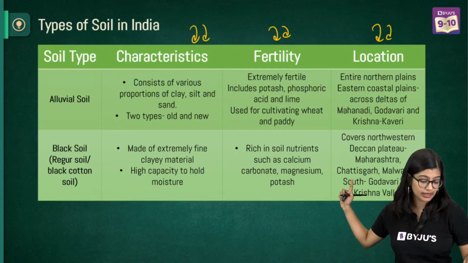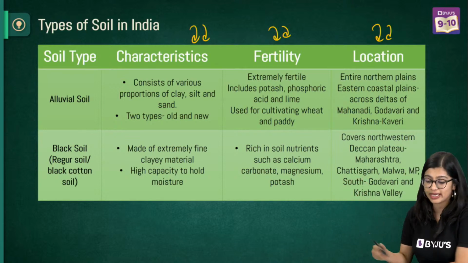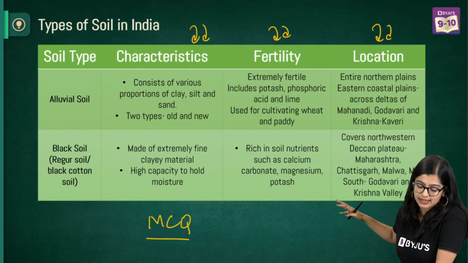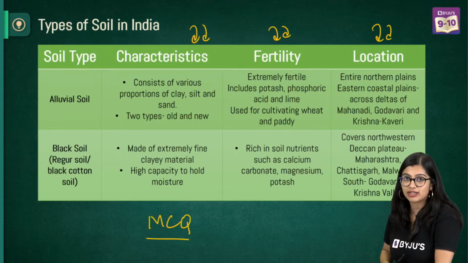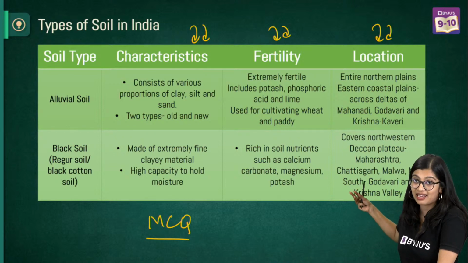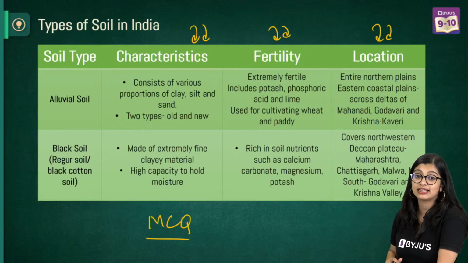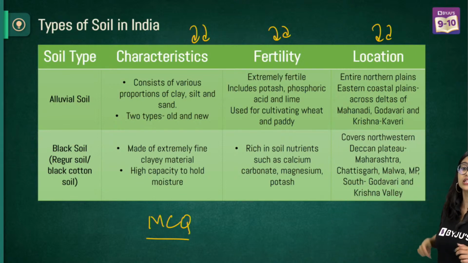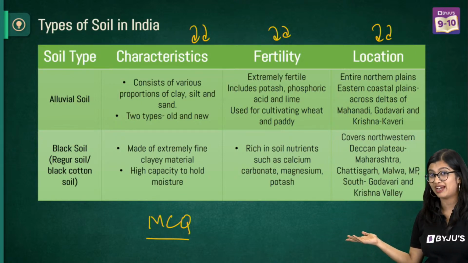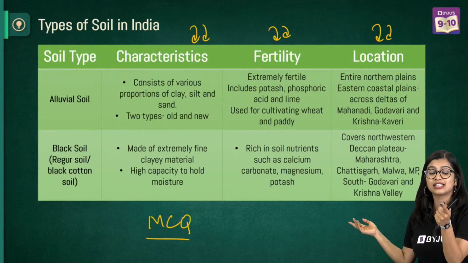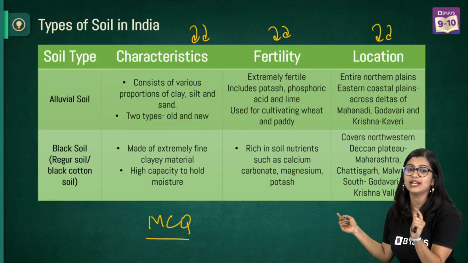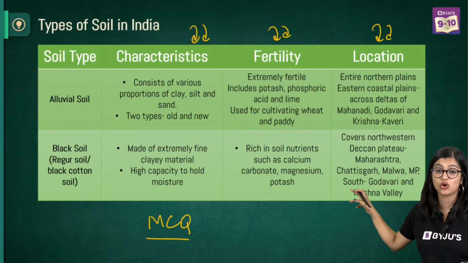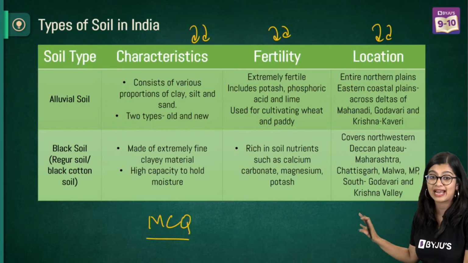But from types of soil, one more thing that they can ask you is objective questions where they will give you some characteristics. For example, this particular soil is made up of fine clay material and it has high capacity to hold moisture. Which soil is this? They will ask you this kind of a question also for MCQ base. So your understanding of characteristics of soil is also very important. So this right here, everybody take a screenshot, make a table by yourselves also. This is going to come in handy.